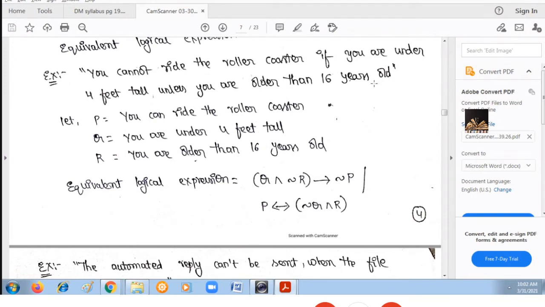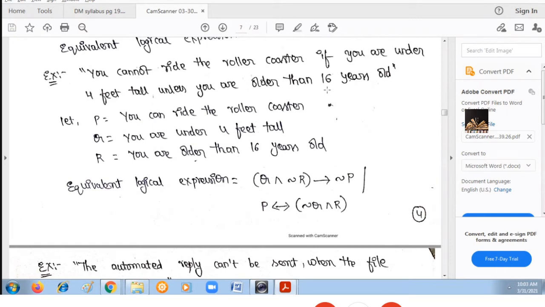What does it mean? If your height is less than 4 feet, and if your age is also less than 16 years, then you cannot ride the roller coaster. So what are the two conditions to be satisfied? Your height should be more than 4 feet, and you should be older than 16 years, greater than 16 years old. Then only you can ride the roller coaster.